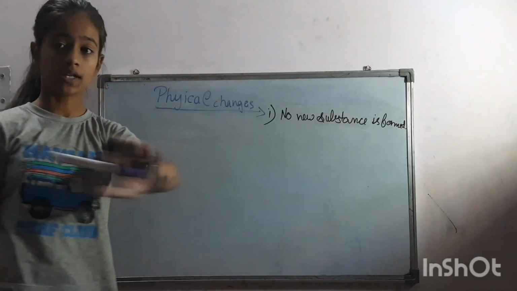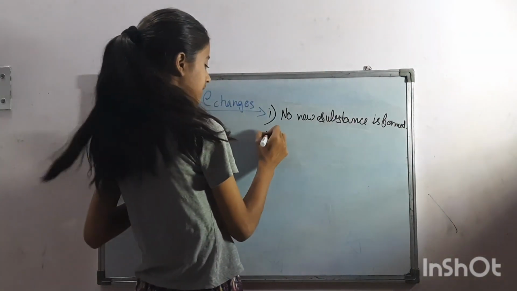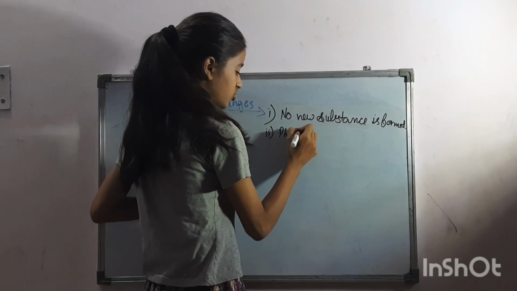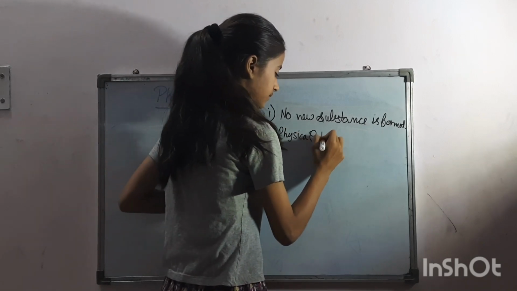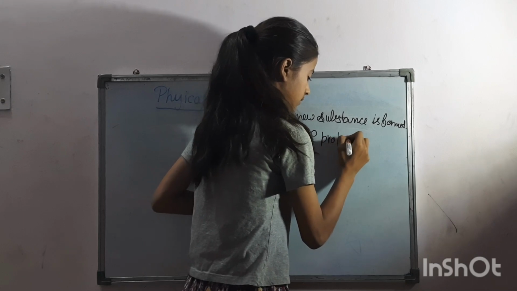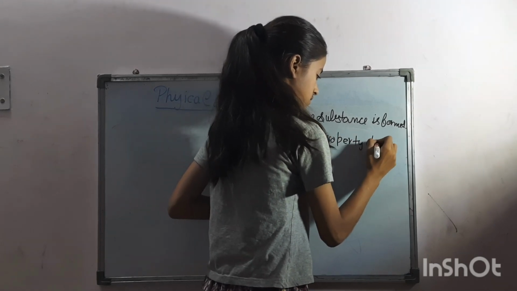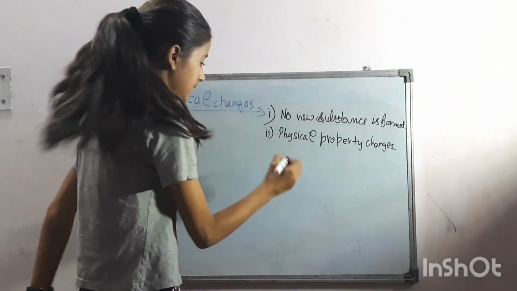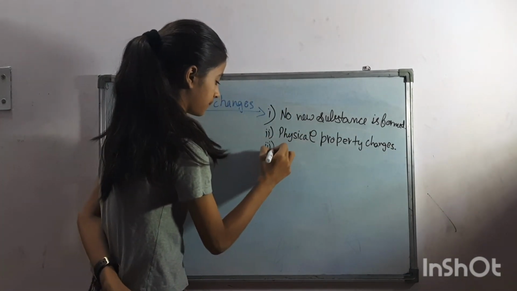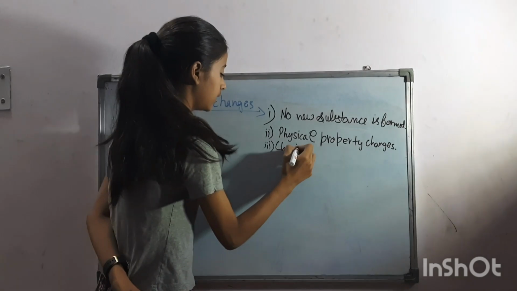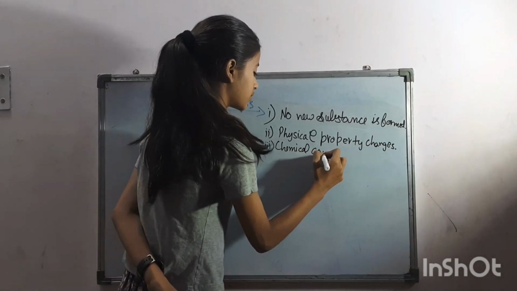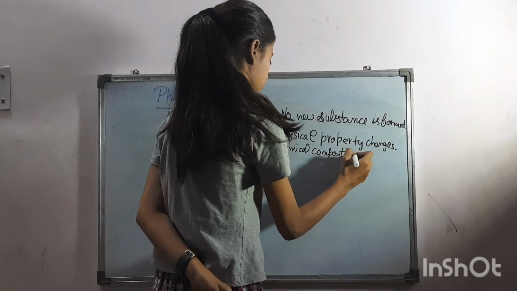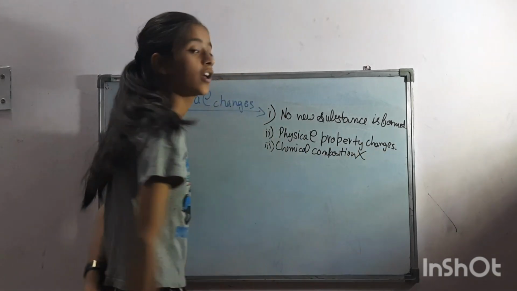No new substance is formed during a physical change, only the physical property changes, and the chemical composition also does not change. For example, drying of clothes. When we dry clothes, no new substance is formed, only the physical property changes, and the chemical composition also does not change.